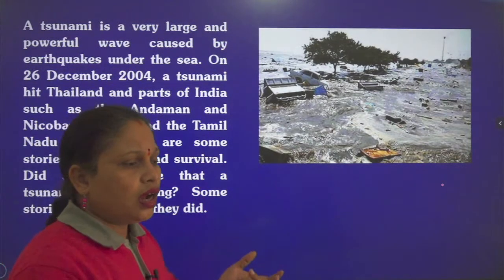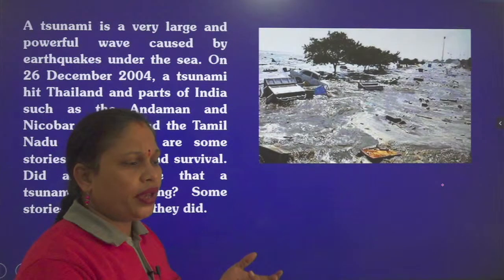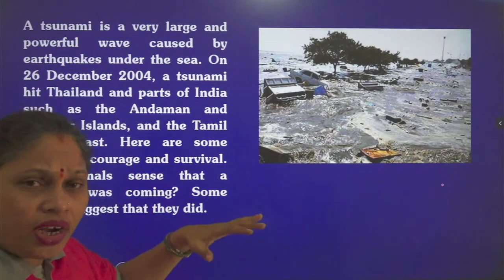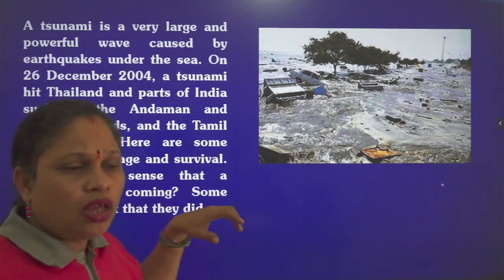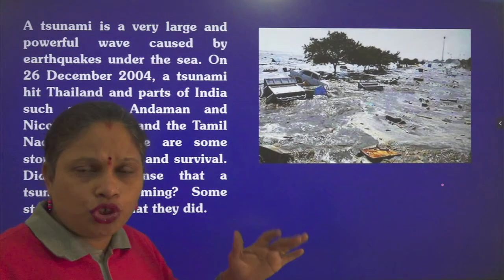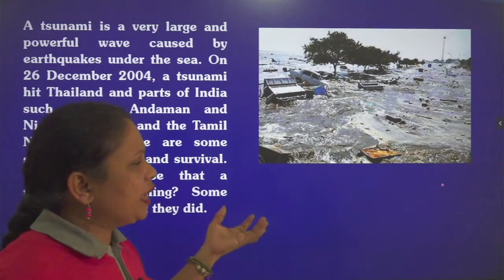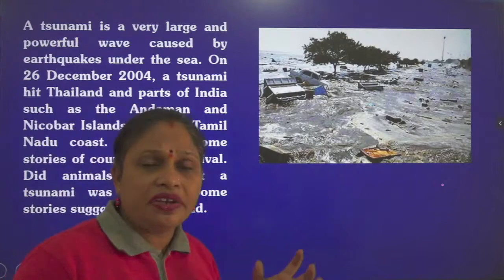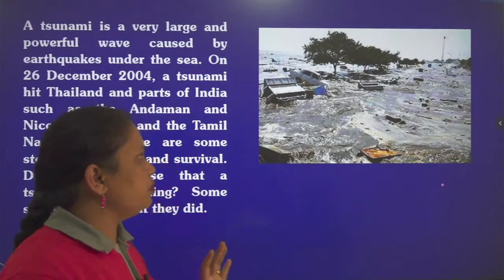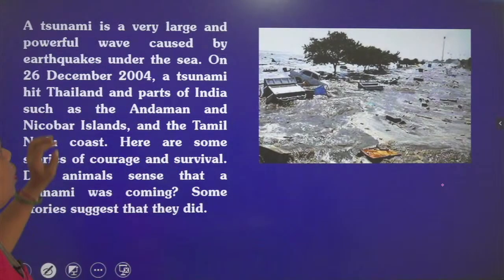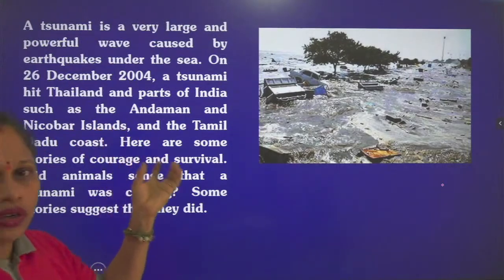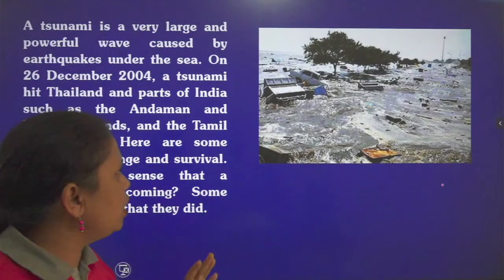When an earthquake is triggered under the sea, the water surface is displaced in a huge volume, and that causes heavy tides that are destructive. So a tsunami is caused by a large earthquake inside the sea, we can say.